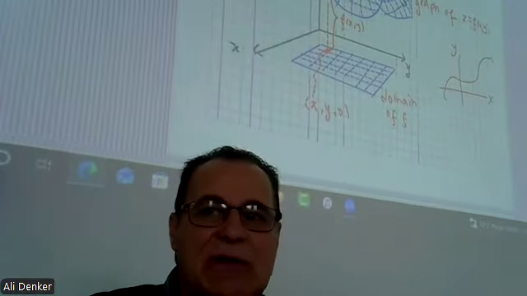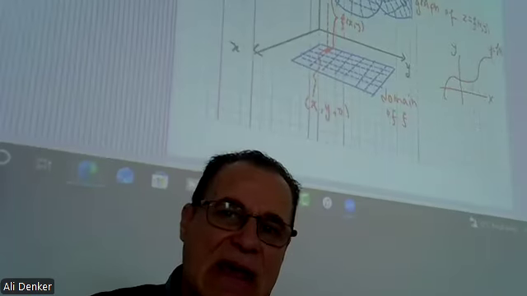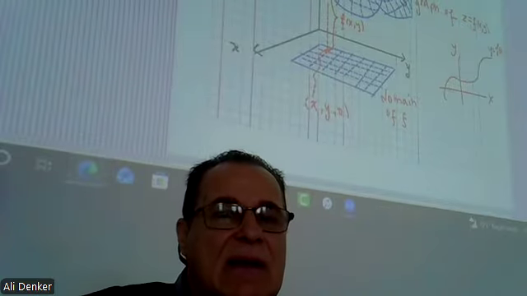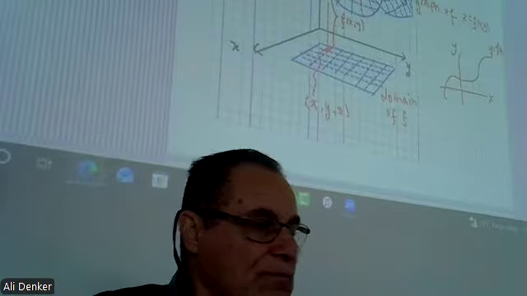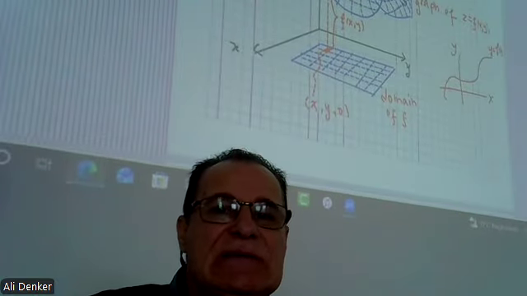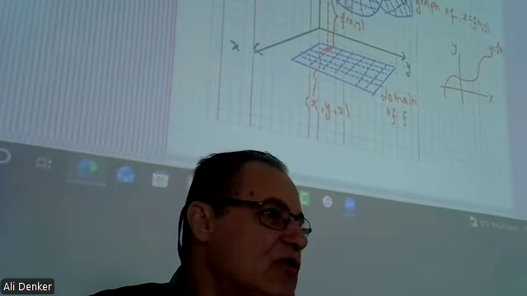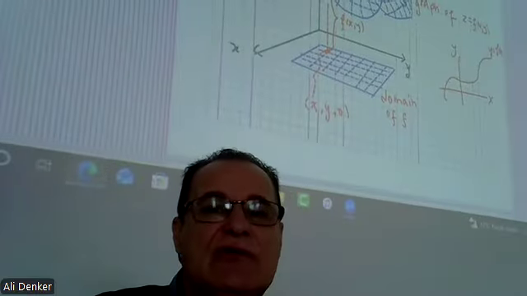So the function represents a curve here. F of x is a curve here, whatever f is. But for three variable functions, the picture this time is not a curve, it is a surface. We call it a surface.